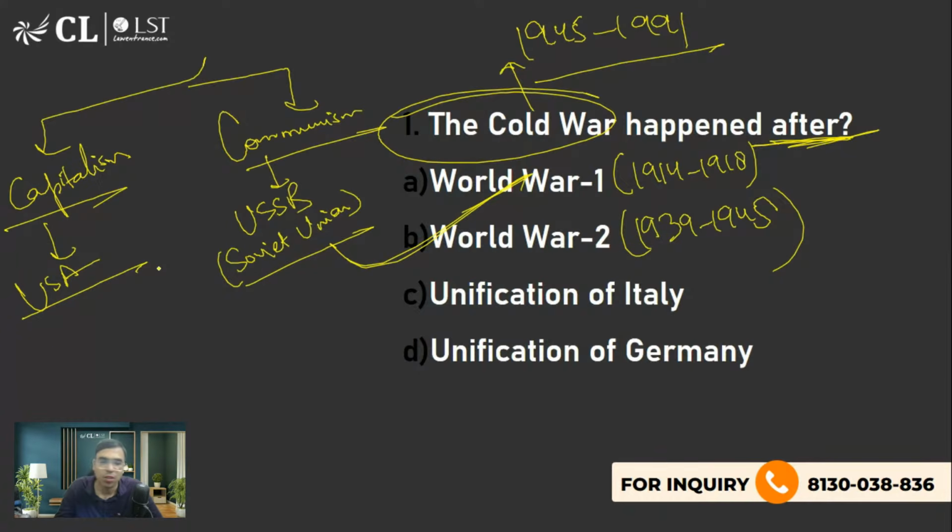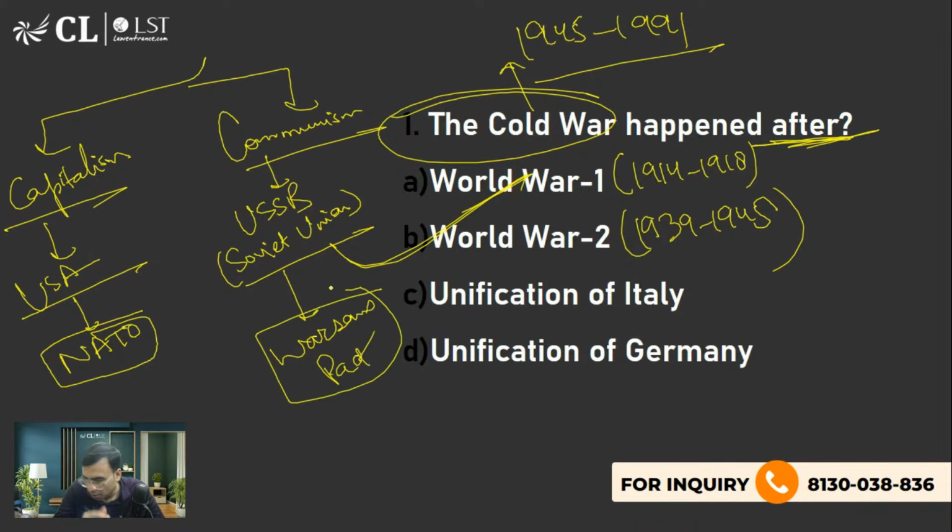Yes, Aradhya, very good. NATO was formed by USA, and still it is in the news. Warsaw Pact. Yes, Aradhya, very good. Warsaw Pact was backed by the Soviet Union, but of course, I'm sure you must be aware the Soviet Union got dissolved. So we do not have any such thing.